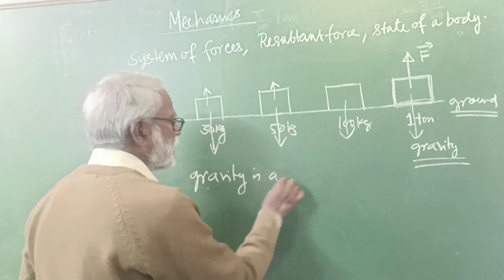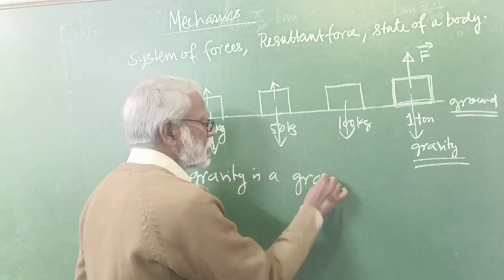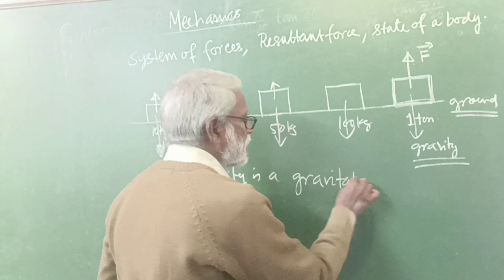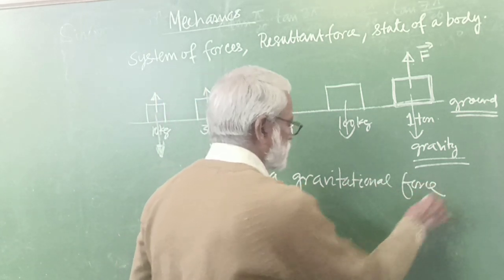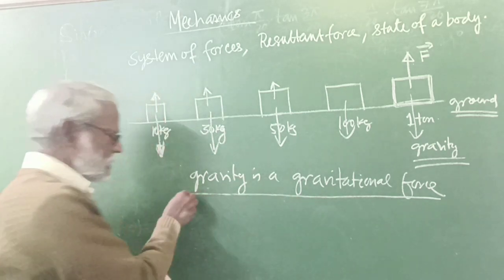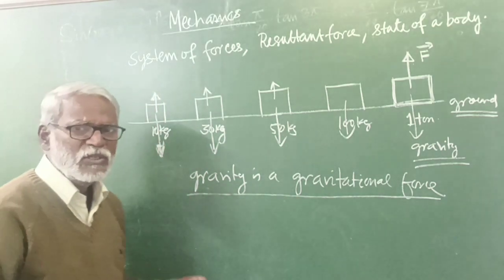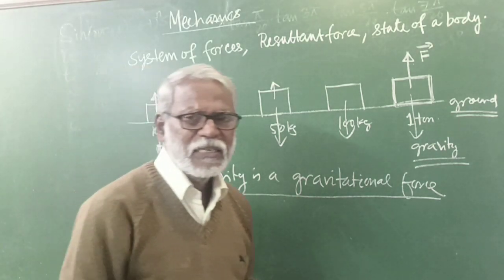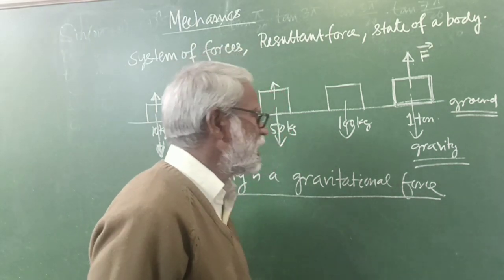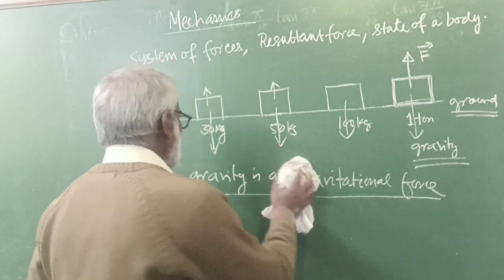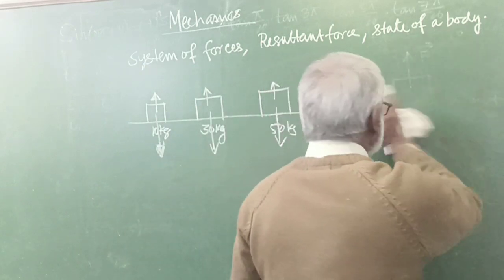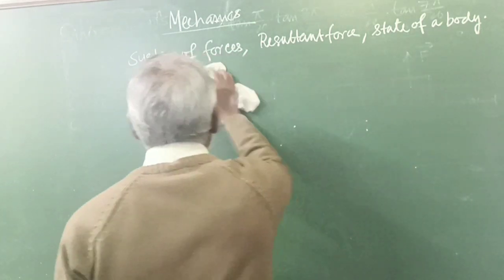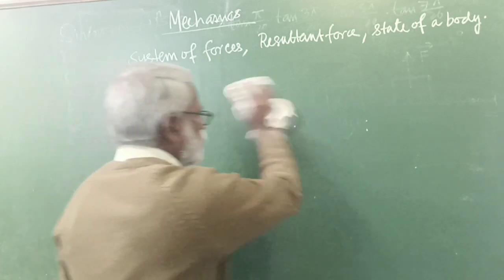Gravity is a gravitational force. All gravitational forces are not gravity, but gravity is a gravitational force. And you know about gravitational force.